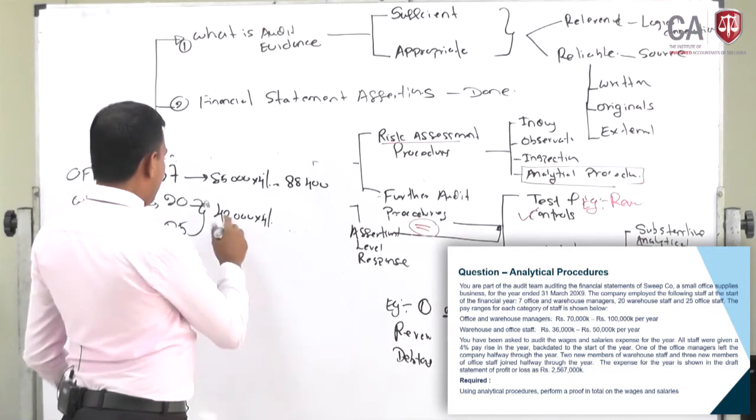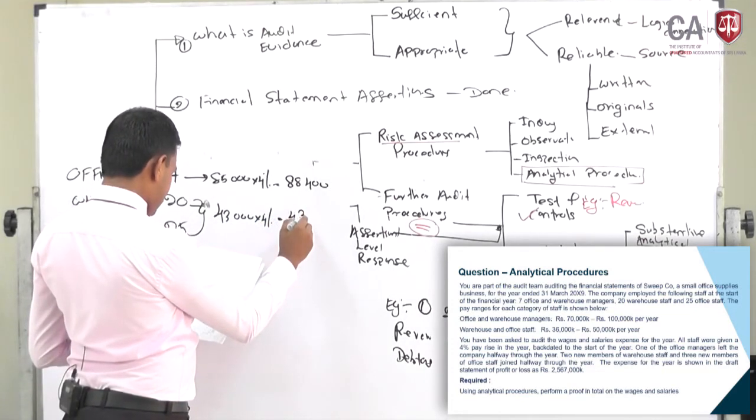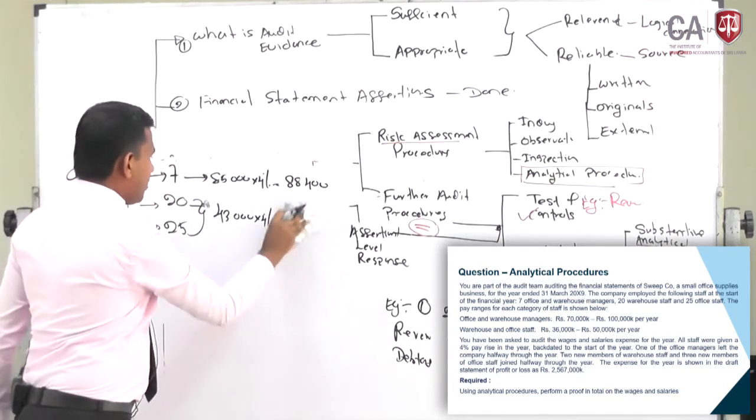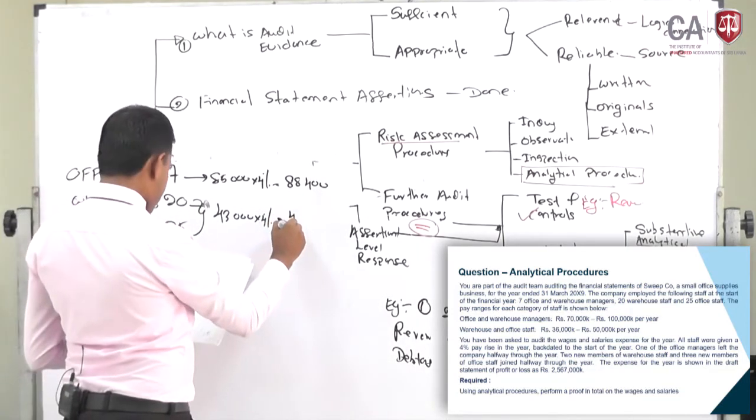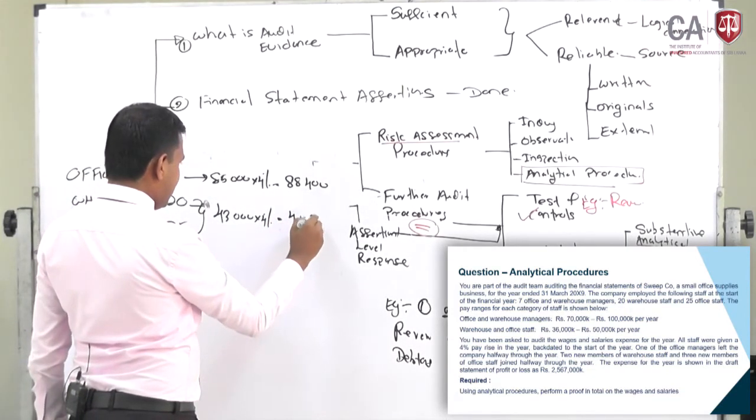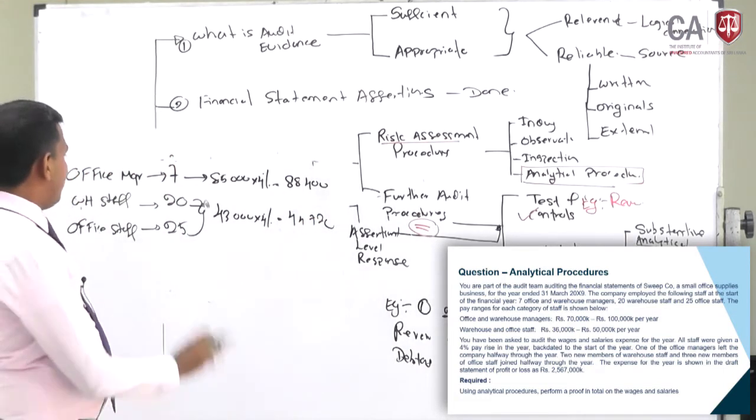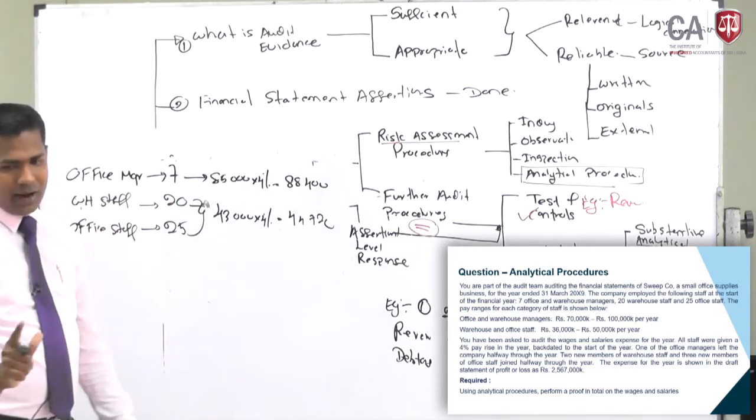And 43,000 with a 4% increase is 44,720, right? So now you have the average salary for each category for the year.